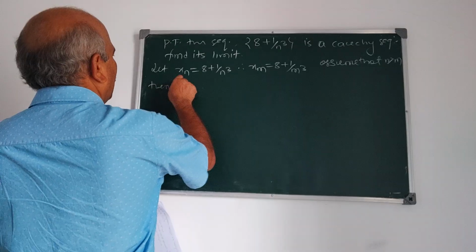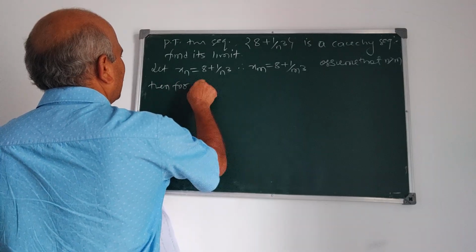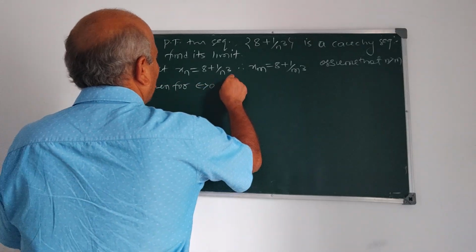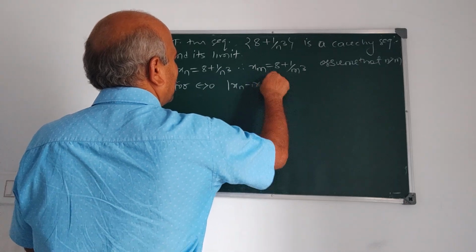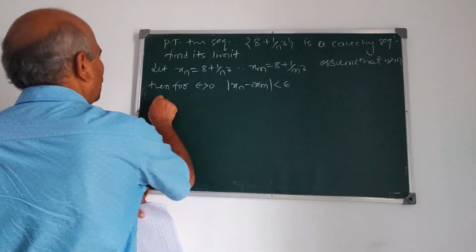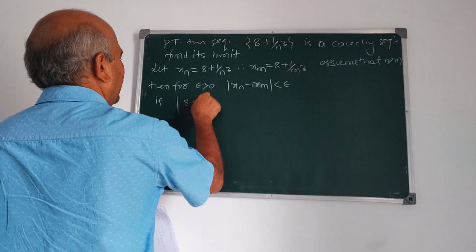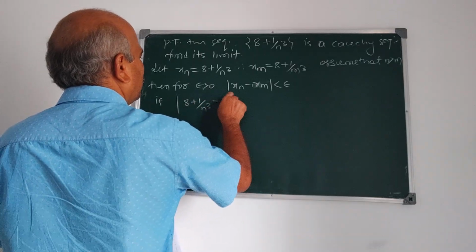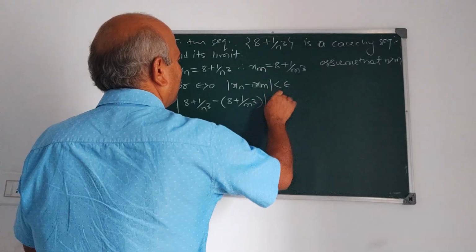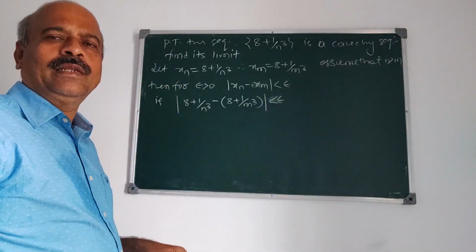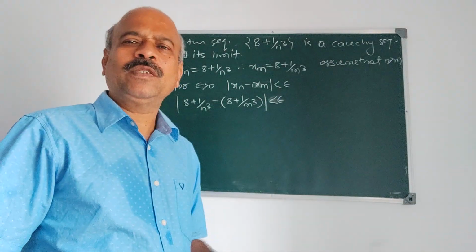Then for epsilon greater than 0, mod xn minus xm is less than epsilon if mod of (8 plus 1 upon n cube) minus (8 plus 1 upon m cube) is less than epsilon. What is a Cauchy sequence?